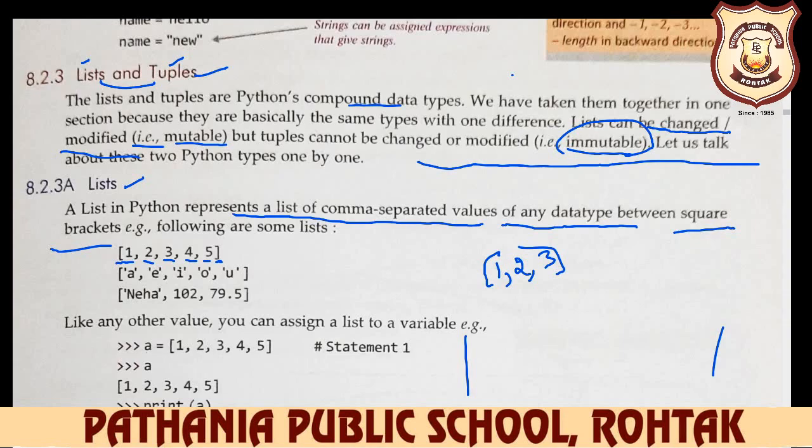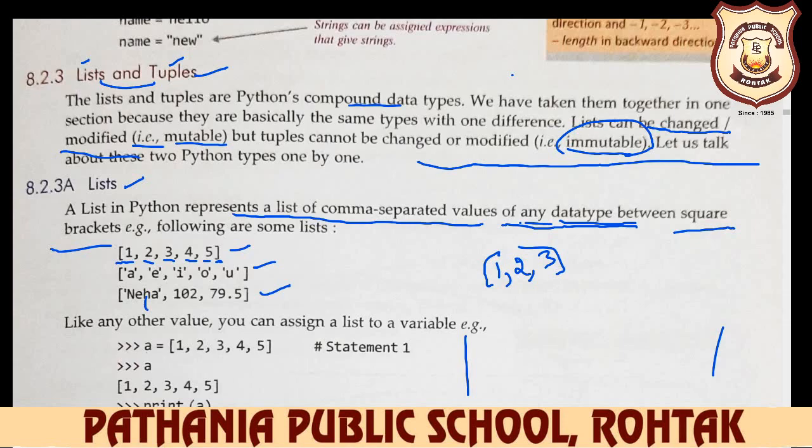One more point here: any data type. You can input a number value, a floating value, a string value, a character value. Any type of value we can input in the list. Here you see we input the number value, here the string value, and here a mixed value.